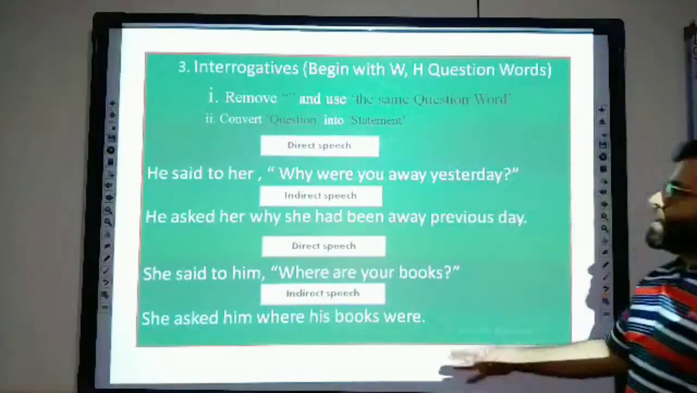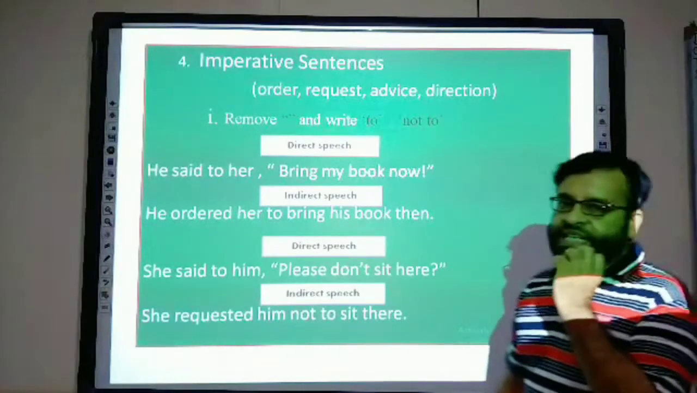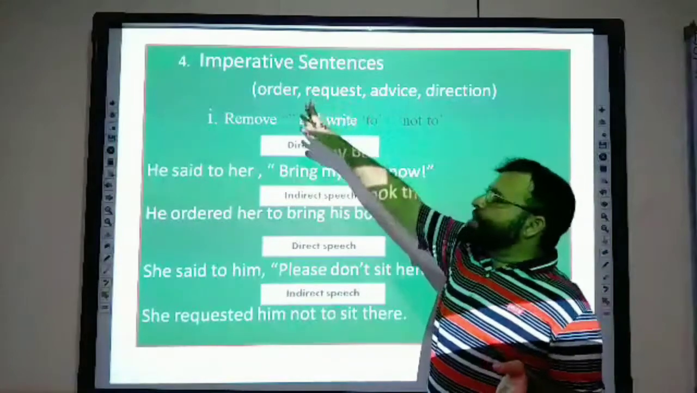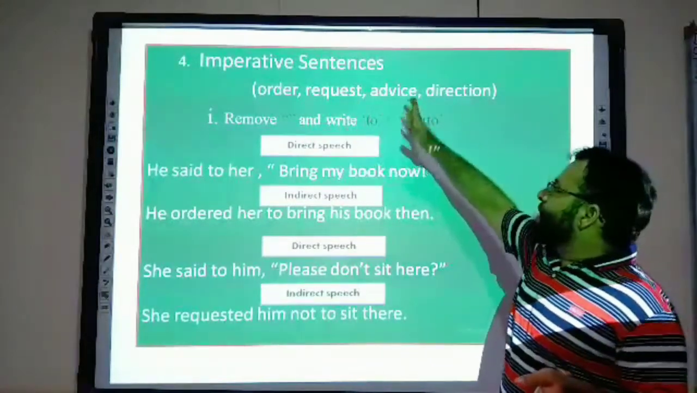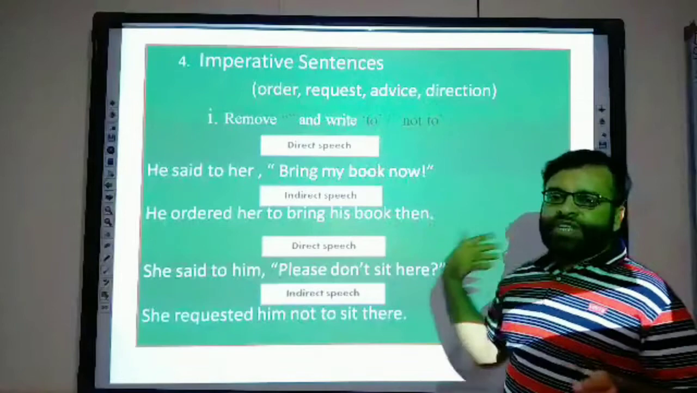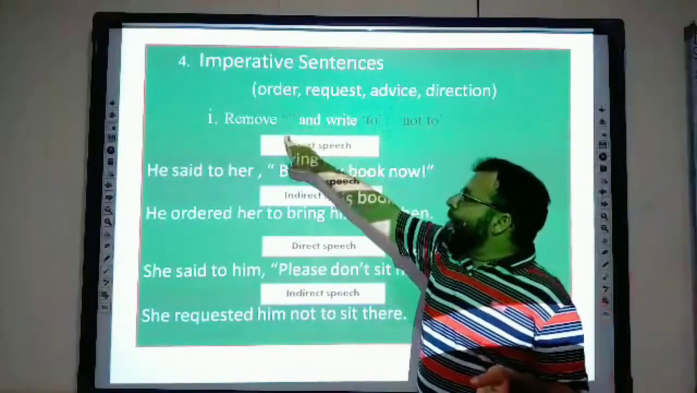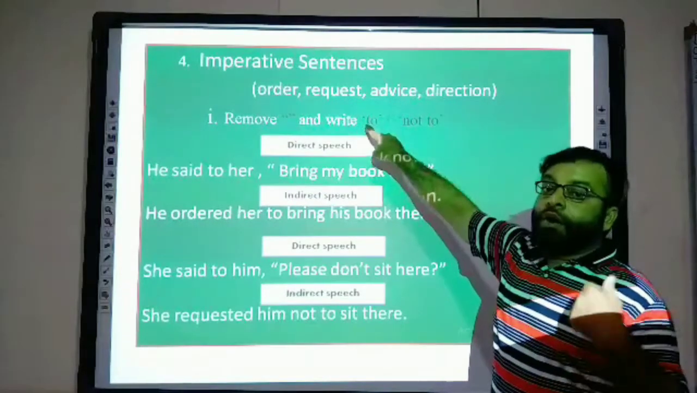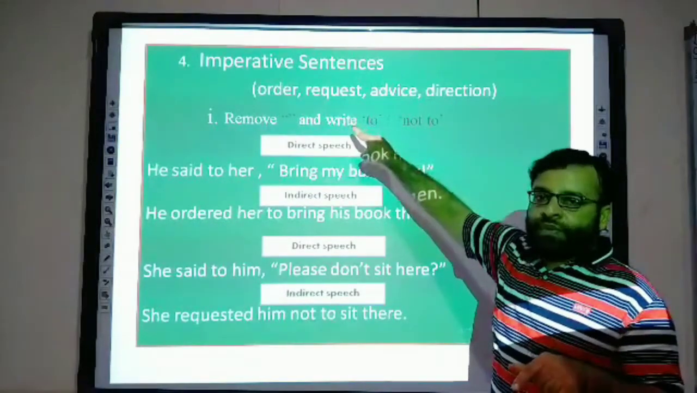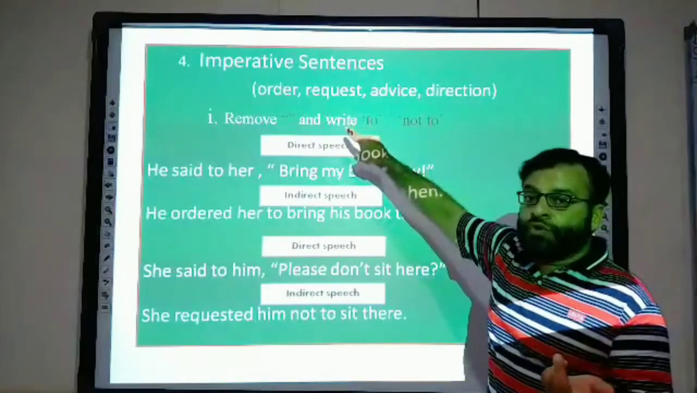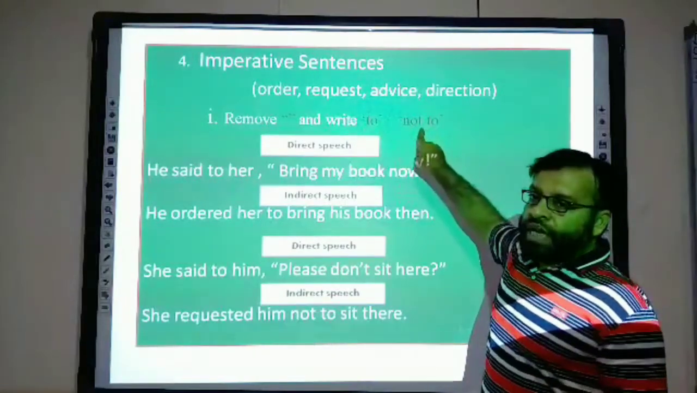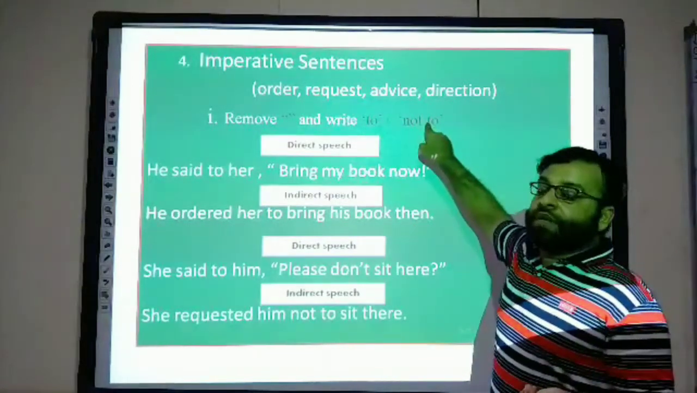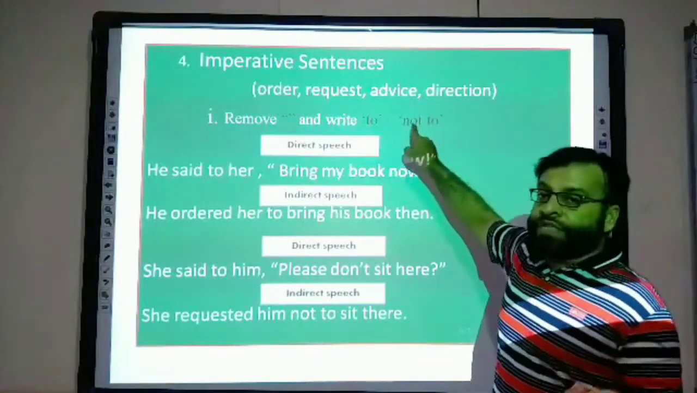Alright, another type of sentence: imperative sentences. Imperative sentences are those in which there is an order, a request, advice or direction. How do we change that? We have to remove inverted commas and write "to" in the sentence. If there is a prohibition, and someone is asking not to do something, like "don't do," you will write "not to." If someone is asking for doing something, you will write "to."